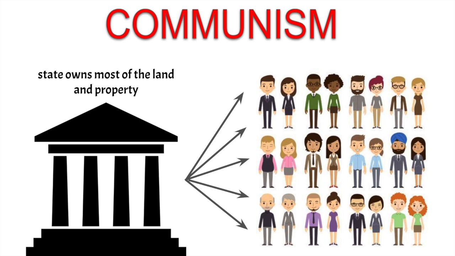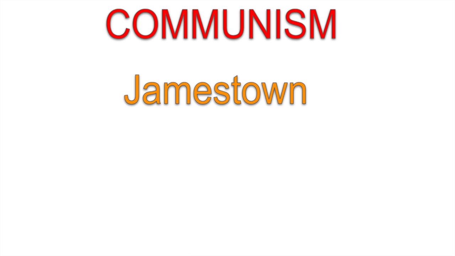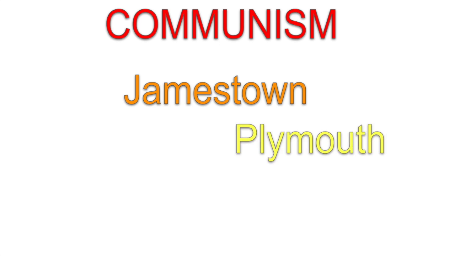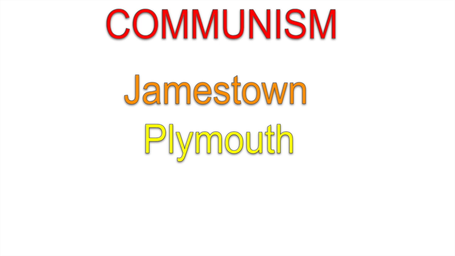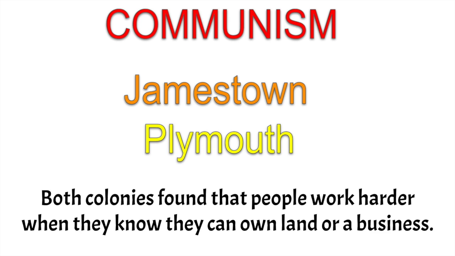In communism, people don't own their own homes or businesses. They work for the state. Jamestown tried a kind of communist system, and so did Plymouth. Both colonies found that people work harder when they know they can own land or a business.